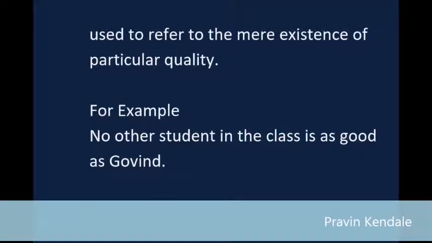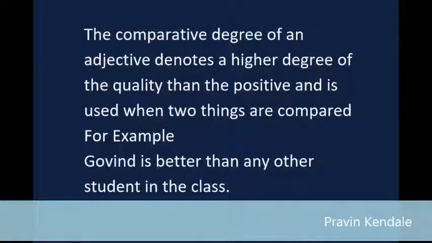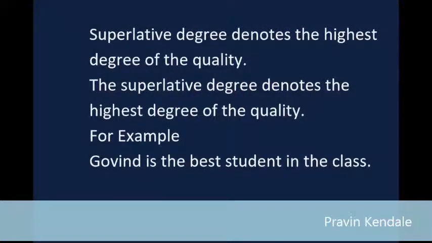The comparative degree of an adjective denotes a higher degree of the quality than the positive and is used when two things are compared. For example, Govind is better than any other student in the class. The superlative degree denotes the highest degree of the quality. For example, Govind is the best student in the class.